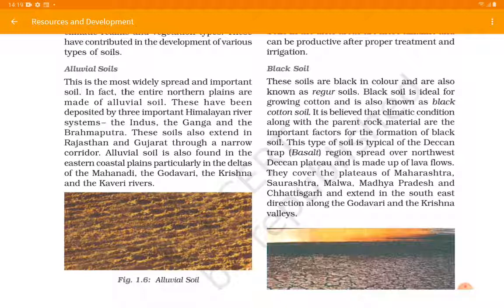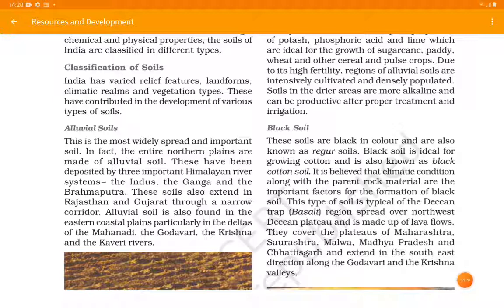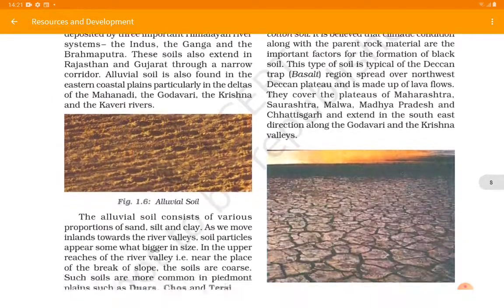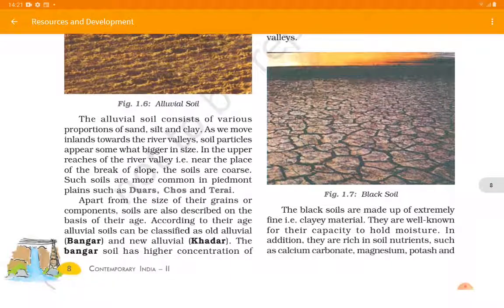It is believed that climatic conditions along with the parent rock material are the important factors in the formation of black soil. This type of soil is typical of the Deccan trap, like the basalt region spread over the northwest Deccan Plateau, and is made up of lava flow. They cover the plateau of Maharashtra, Saurashtra, Malwa, Madhya Pradesh, Chhattisgarh and extend in the southeast direction along the Godavari and Krishna valleys. So black soil is covered in most of the areas of India, in South India probably.